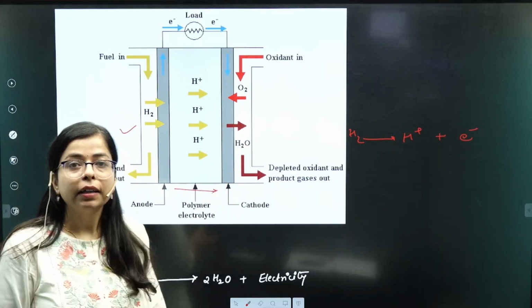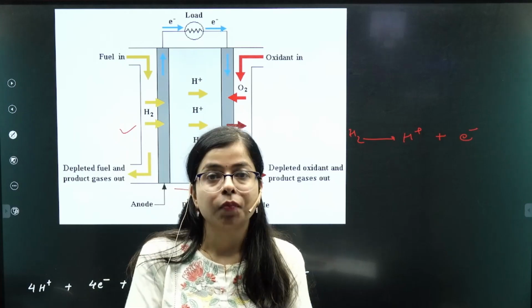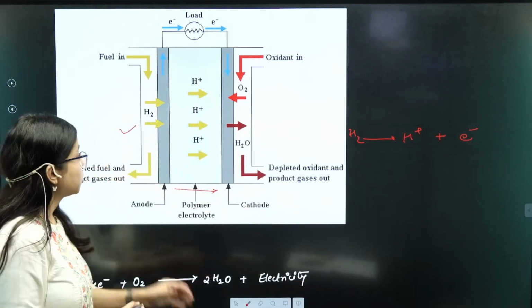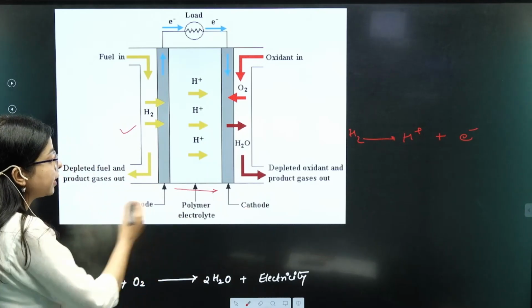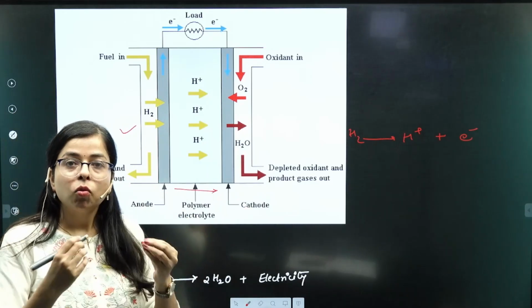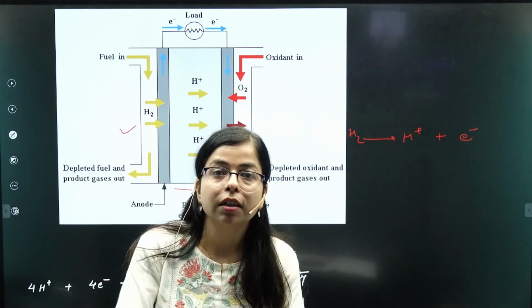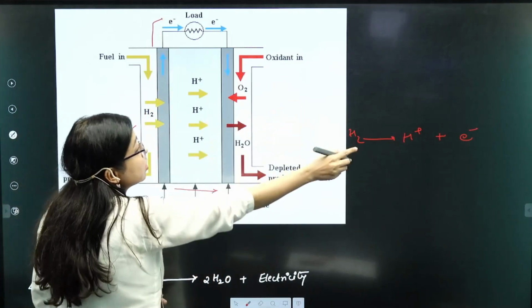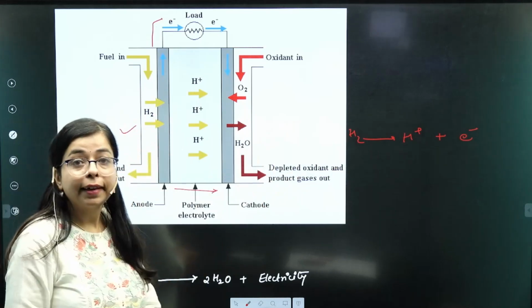What is an electrolyte? Electrolyte is any medium which will facilitate the movement of ions, right? In this particular cell, this polymer electrolyte is facilitating the movement of hydrogen ions towards the cathode. And through an external circuit, we can see that the electrons generated move, right?